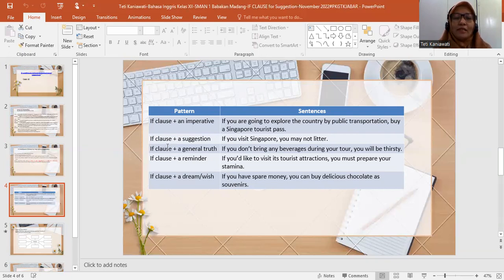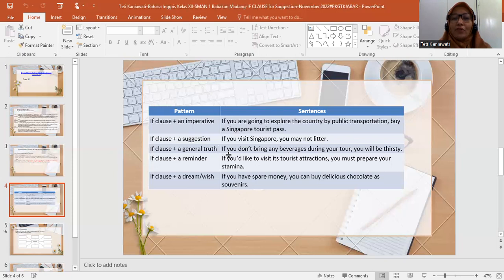And the second one is the using of conditional followed by suggestion. Example here, if you visit Singapore, you may not litter. The word of suggestion is followed by you may, or the word you should, or maybe why don't you, not littering. Like that.